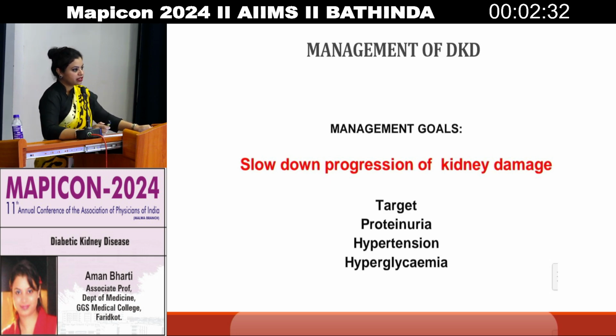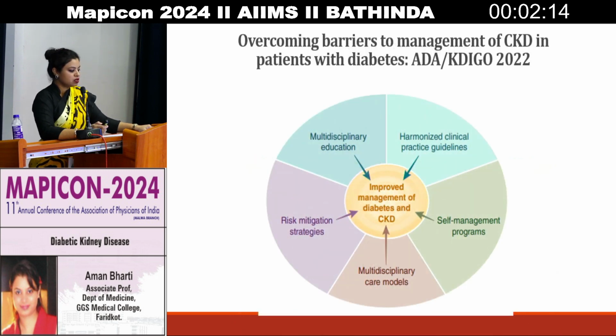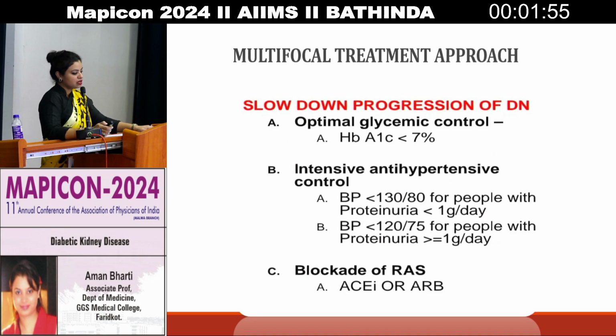The aim is to slow down the progression of the kidney damage. We should always target proteinuria, to decrease it, and hypertension, to control it by one or two drugs, or decrease the glycemic levels, targeting the hyperglycemia. For overcoming barriers to management of CKD in patients with diabetes, there are various multidisciplinary education, harmonized clinical practice guidelines, and self-management programs. There are various care models and risk mitigation strategies to improve management of diabetes and this CKD. So there is a multifocal approach.